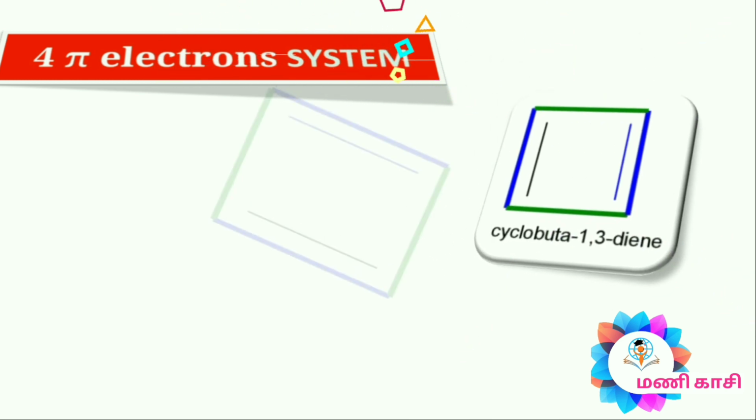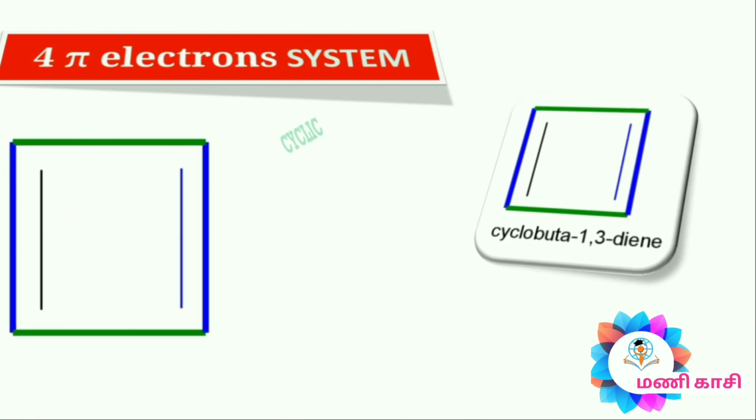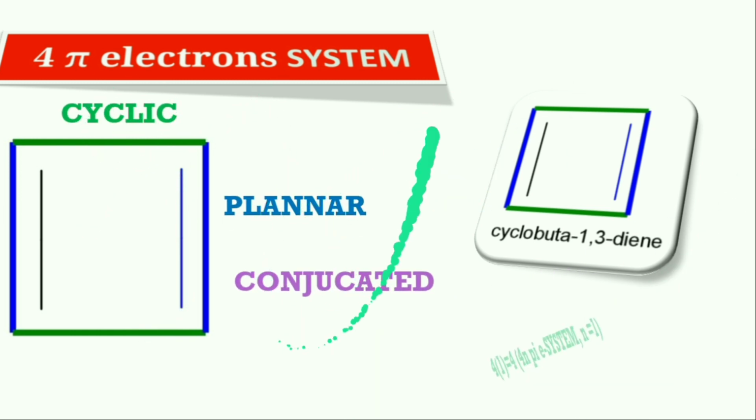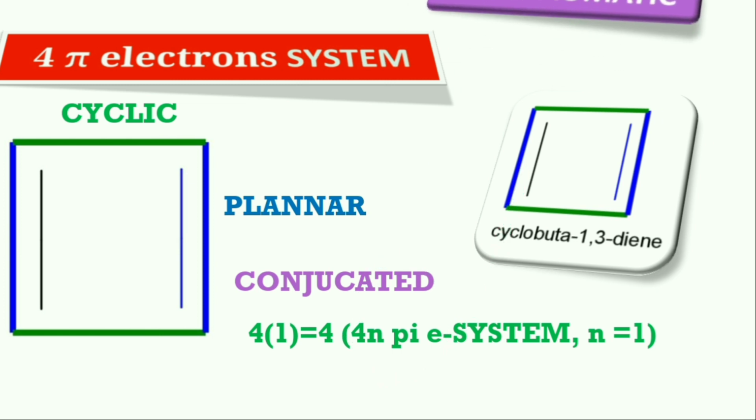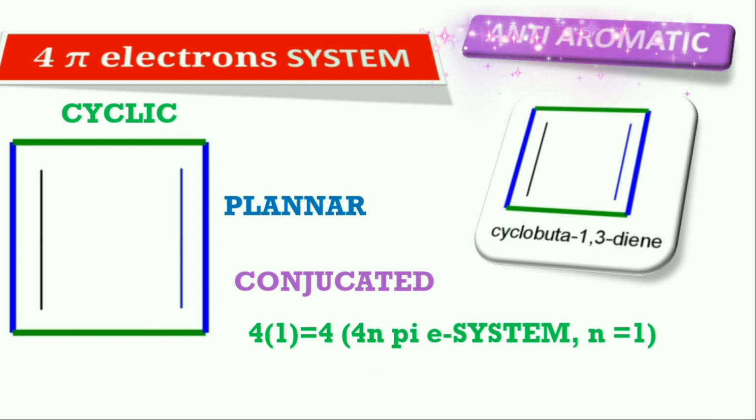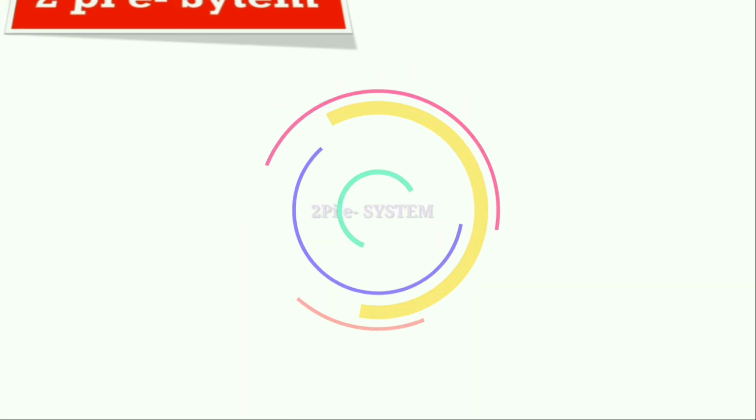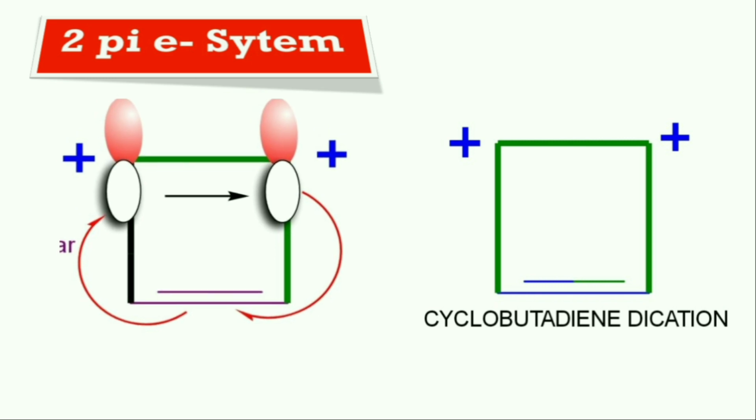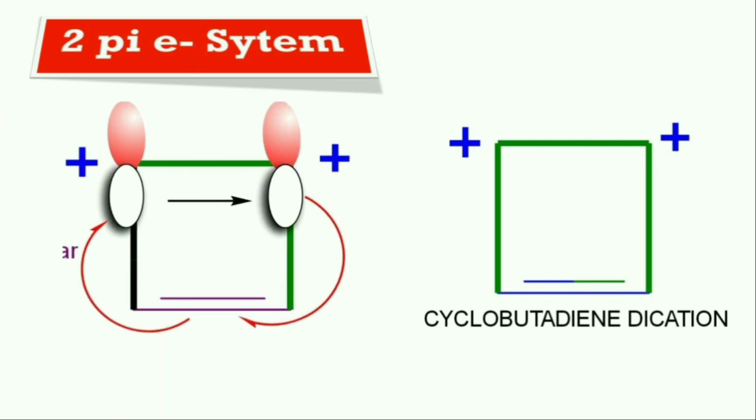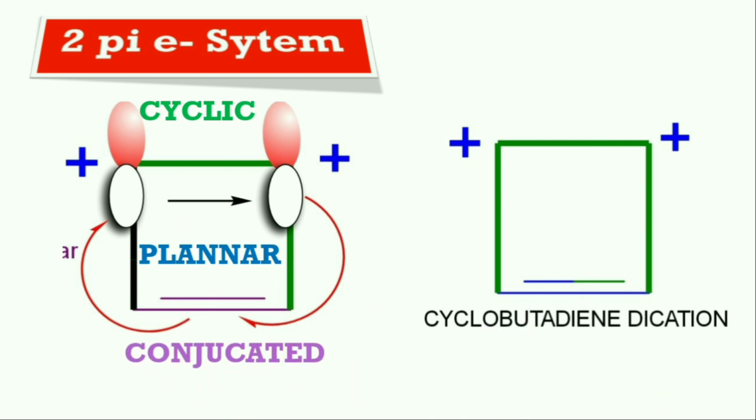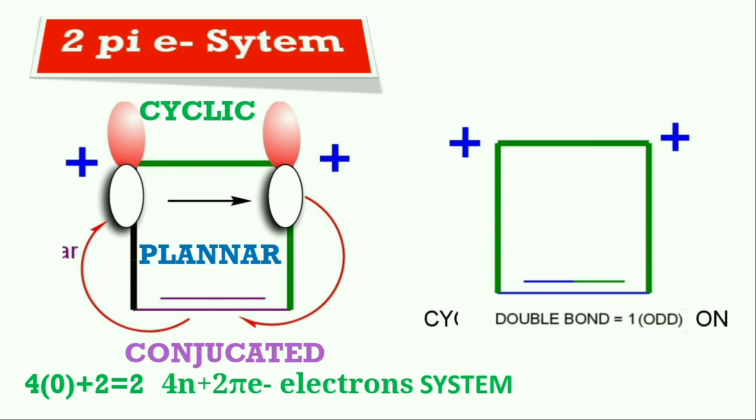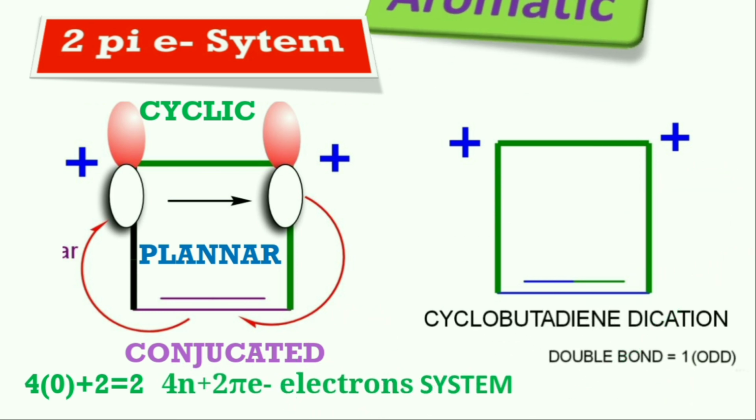In the case of cyclobutadiene, it follows cyclic, planar, conjugated pi bonds and a 4n pi electron system. So it is anti-aromatic. In the case of the cyclobutene dication, it follows 100% of Hückel's rule. It is cyclic, planar, has conjugated pi bonds and a 4n plus 2 pi electron system. So it is aromatic. The total number of pi bonds is also odd.